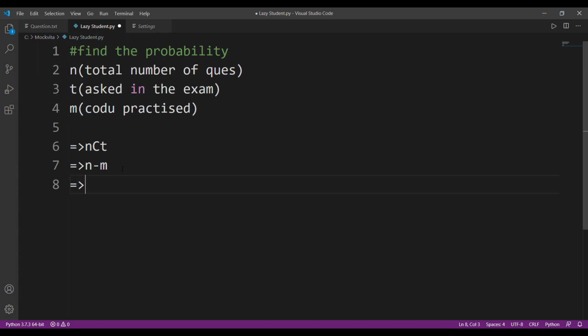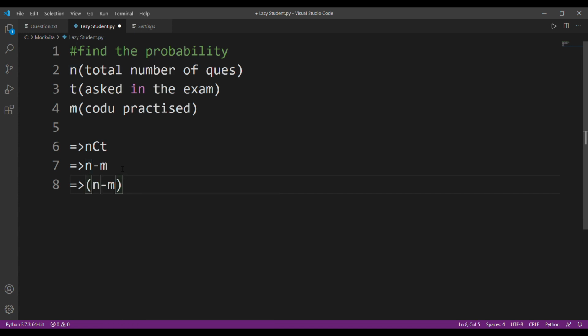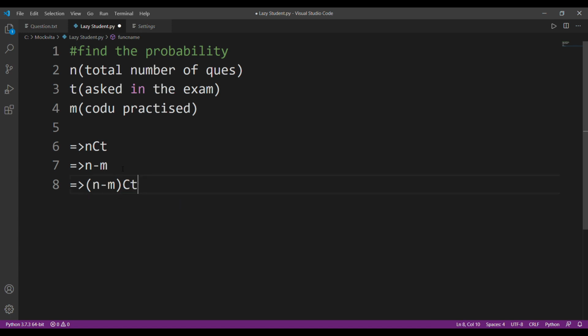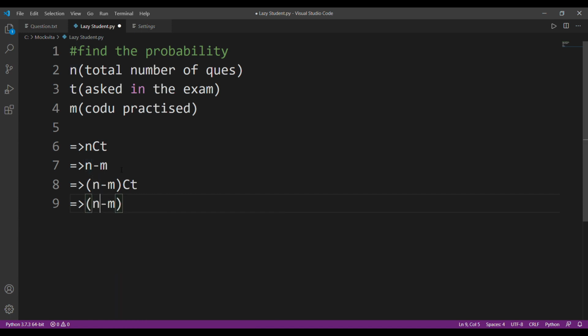So what are the total number of ways if I have to choose t out of n minus m? That will be (n minus m)Ct. Now, the probability that he will not pass the test will be simply (n minus m)Ct divided by nCt. I hope you're getting it.